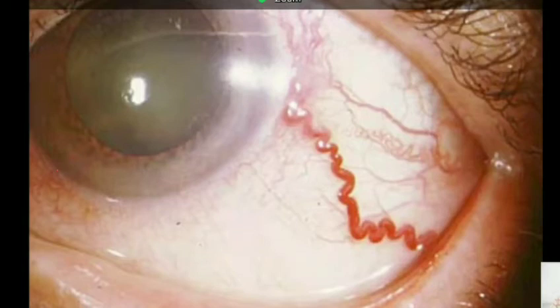Now going on to ciliary body melanoma, which is often not diagnosed until late because it is something that is not seen at all.